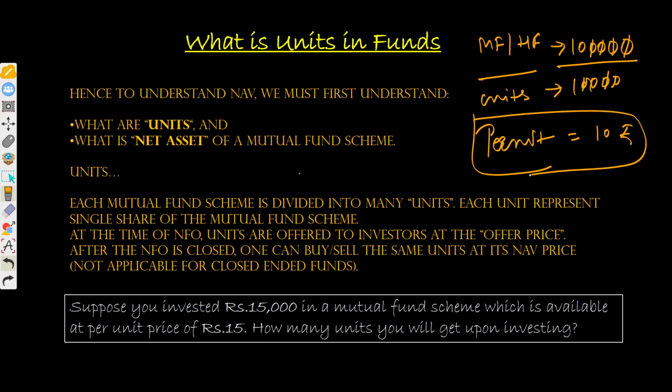Now your question would be, how did you arrive at this 10,000? As I said, there is no rocket science. There are no certain rules or regulations which define what quantity to take. You can take any quantity. Initially, it's a book building process, meaning you decide how many units you want to create. As a fund manager, it's your responsibility to set up or create the units. And once you create the units, you can fix them.